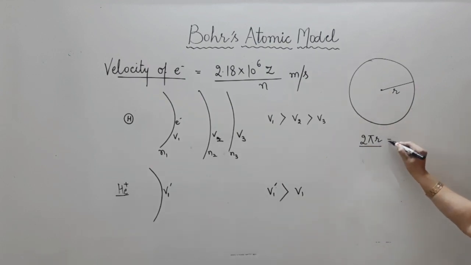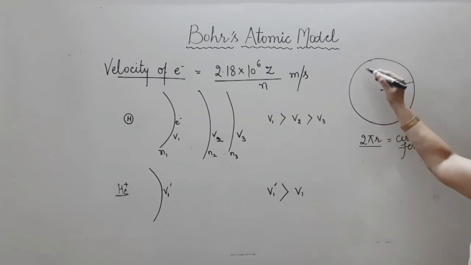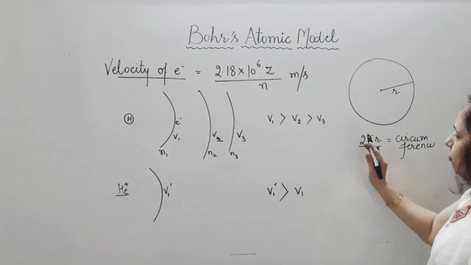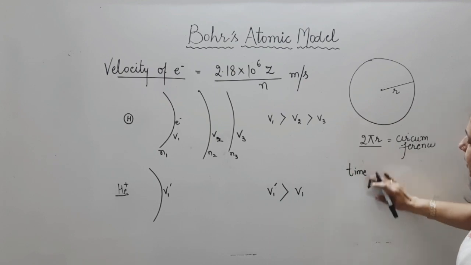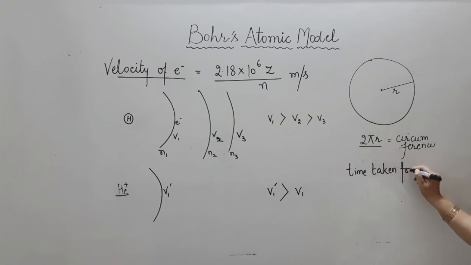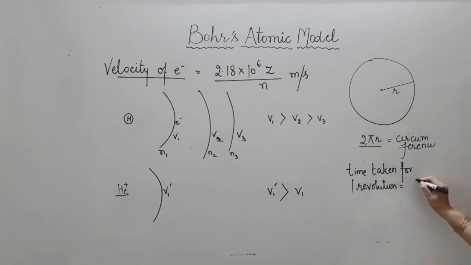There is the circumference of this shell. In case we want to calculate the number of revolutions, if this is the distance to be traveled and we have the velocity also, velocity and distance are there. So for the time period, the time taken for one revolution: if the question is the time taken for one revolution, it will be 2 pi r divided by velocity.